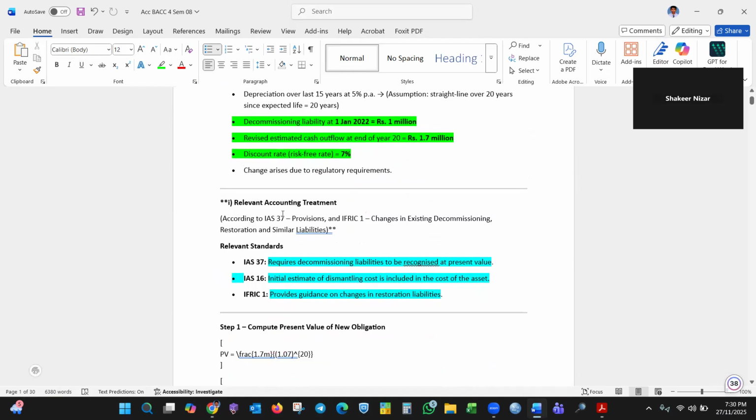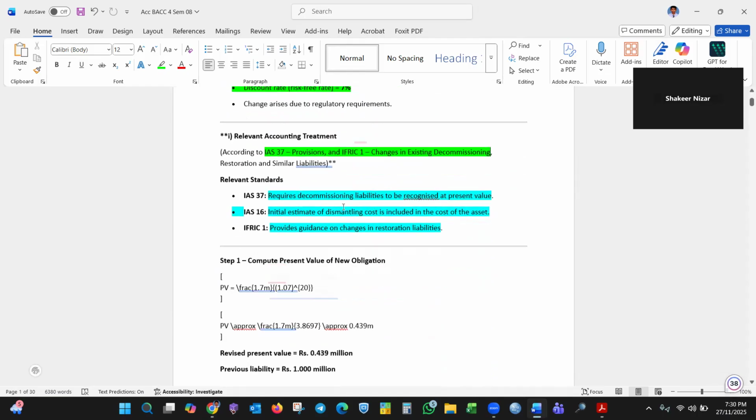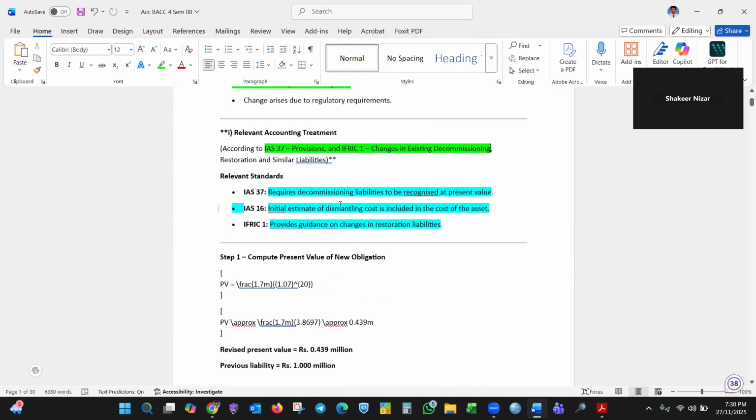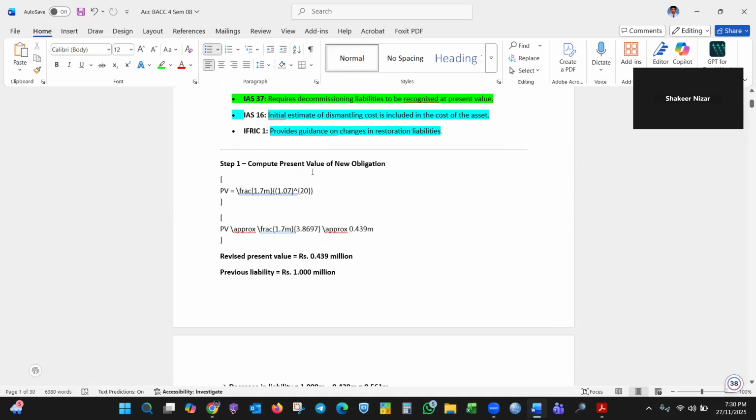Okay, IAS 37 provisions and IFRIC 1 changes in decommissioning liabilities, restoration and similar liabilities. Initial dismantling cost requires the decommissioning liability to be recognized at the present value of the future cash flows, right? The liability is a payable. Present value provides guidance on changes. Then compute the present value of the new obligation. Revise present value. Previous liability 1 million.